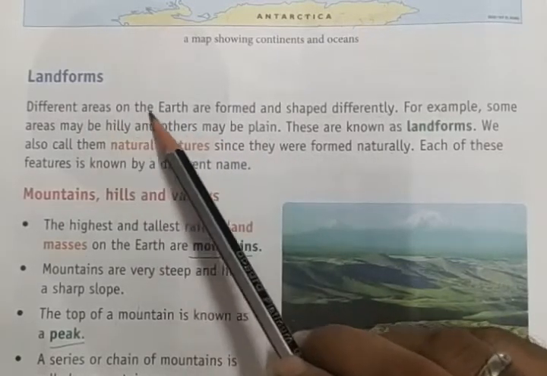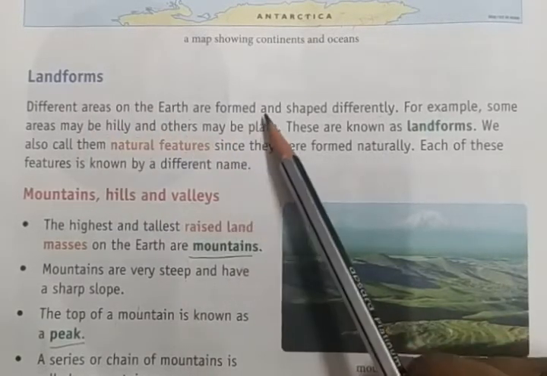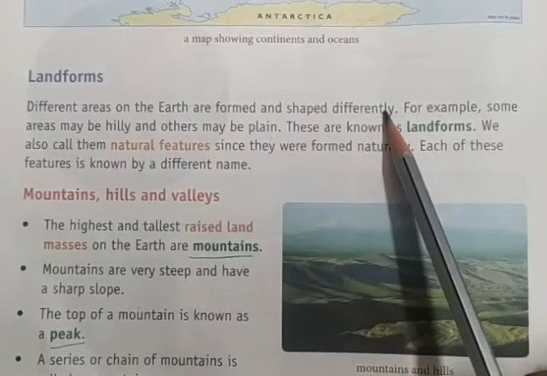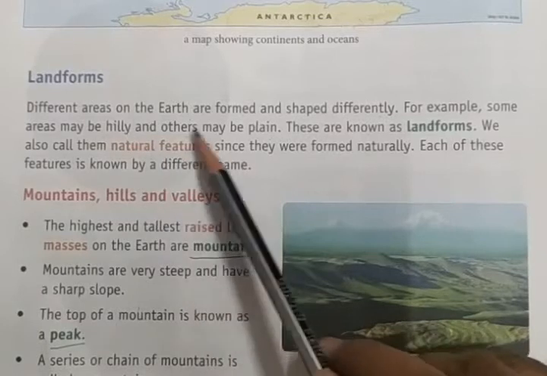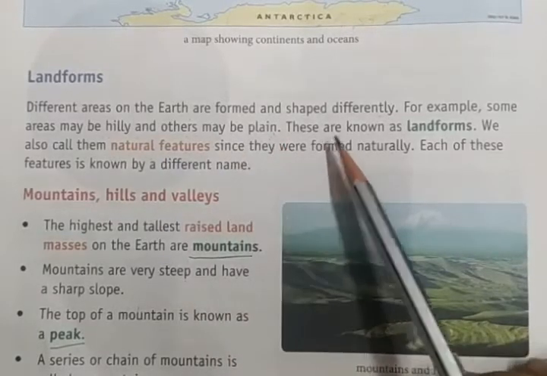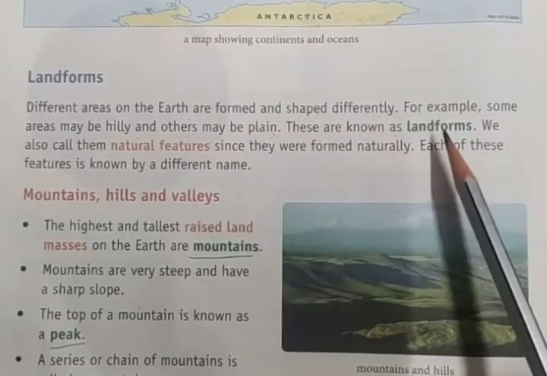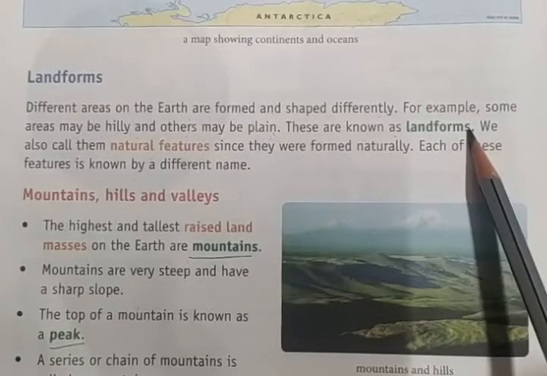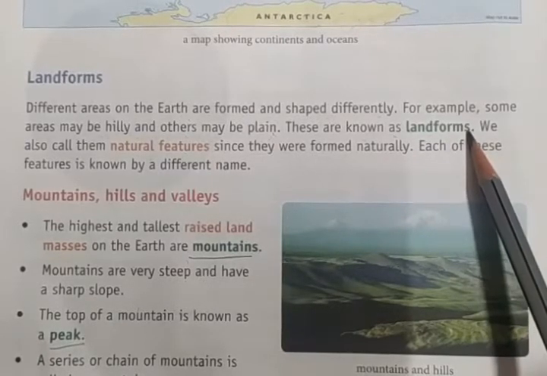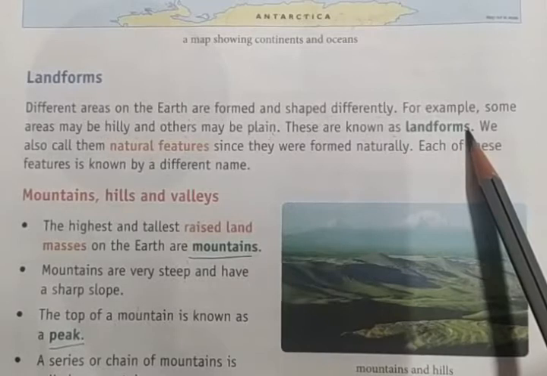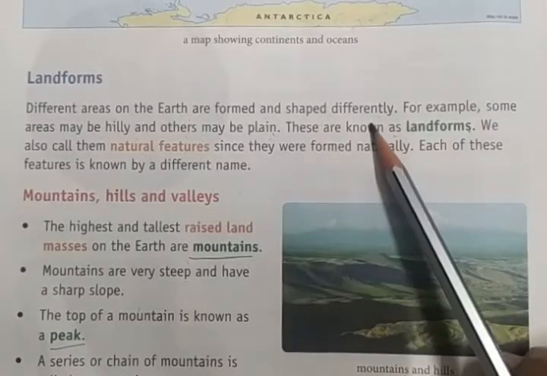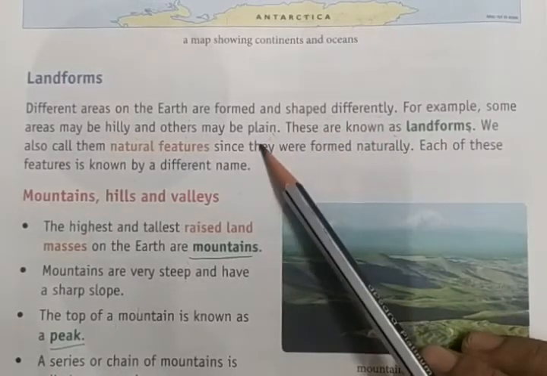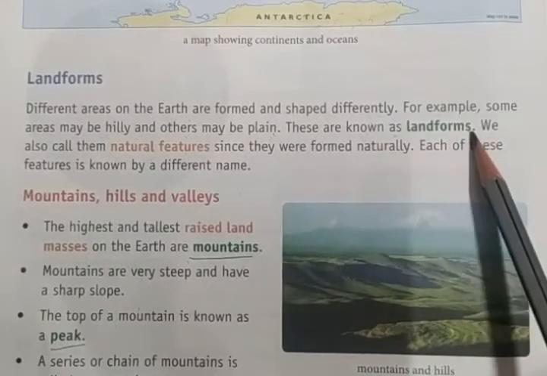These are known as landforms. Some hill parts and some plain parts, shaped differently.